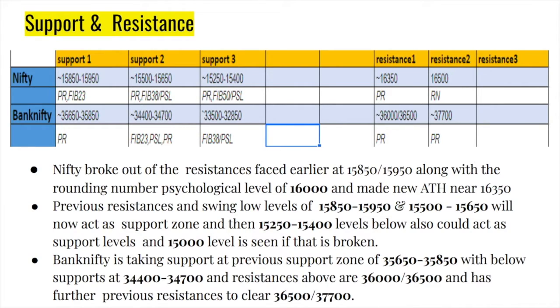Upwards, you have to break 36,000 and 36,500. After that, the all-time high at 36,700 has to be broken, right? And if the 35,650 to 850 support zone is broken, you have 34,400 to 34,700, which is the support area for Bank Nifty. So I hope that helps for planning your trades for the next week.